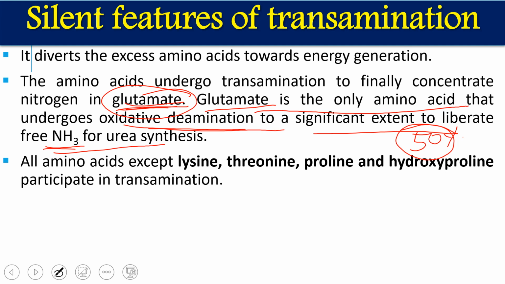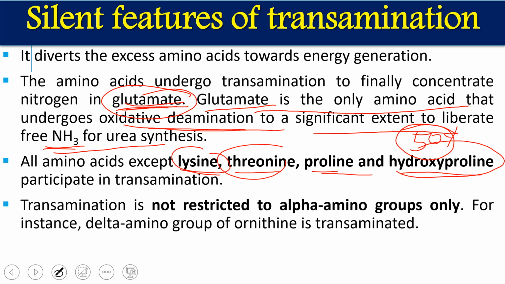All amino acids except lysine, threonine, proline, and hydroxyproline participate. The rest, 17 amino acids, participate in the transamination reactions. These three amino acids, lysine, threonine, proline, and the proline derivative hydroxyproline, do not go for transamination reaction. So we don't have any kind of transaminase for these amino acids.